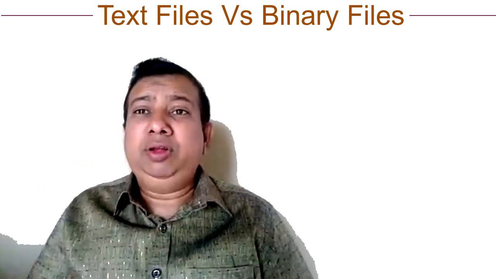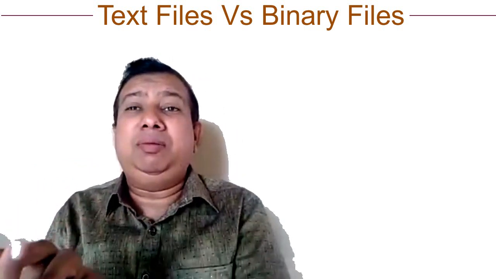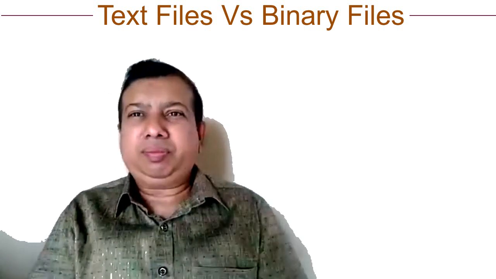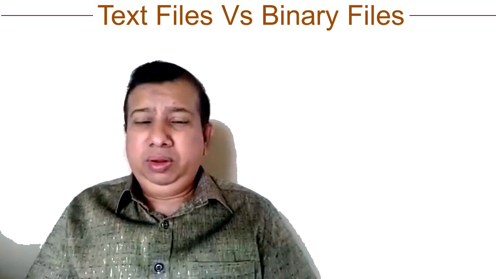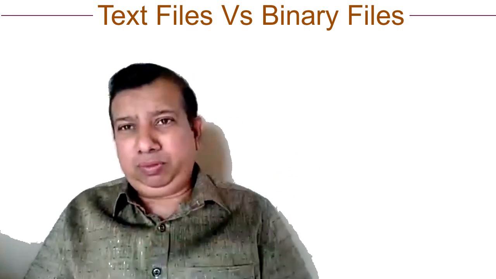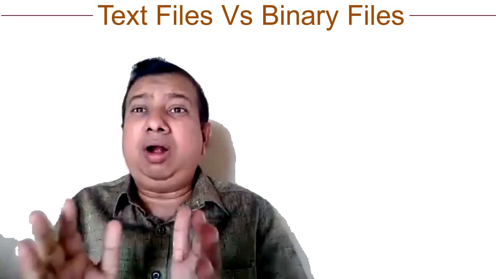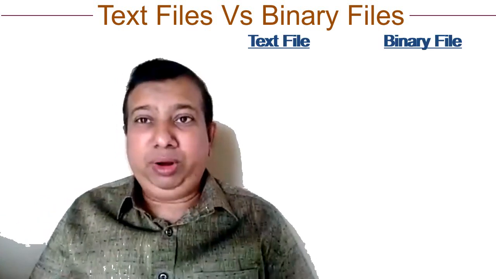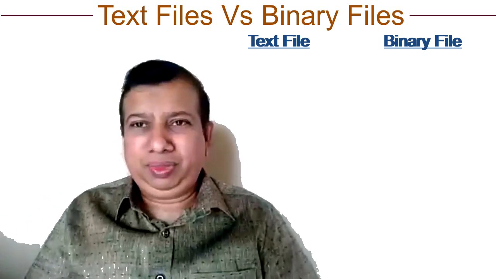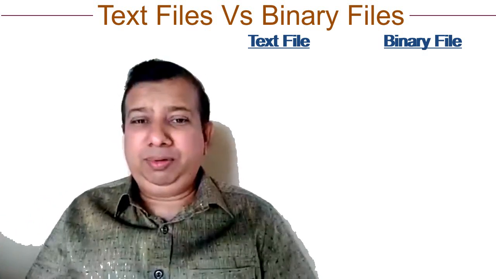Binary file stores data as it is represented in memory, as it is. But in text file, we are storing data in the form of text. Now, these are the two types. Let us try to understand difference between them so that we can decide when to use which type of file. Let us see the differences.